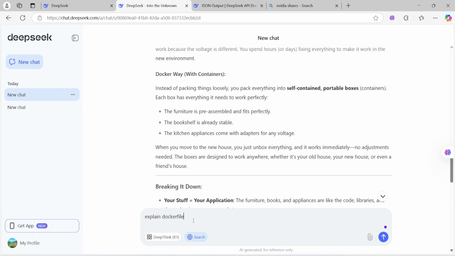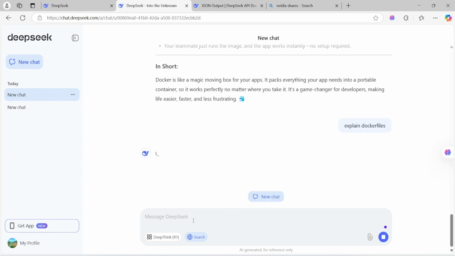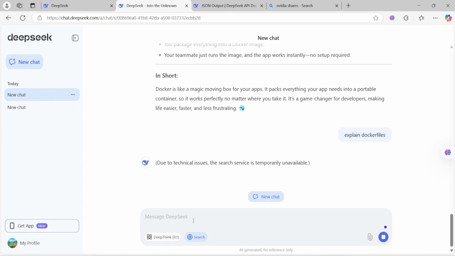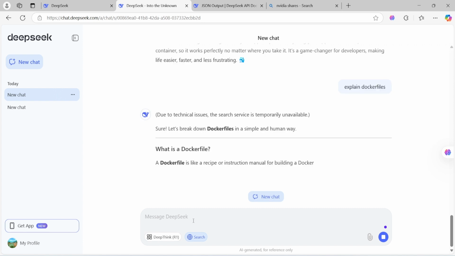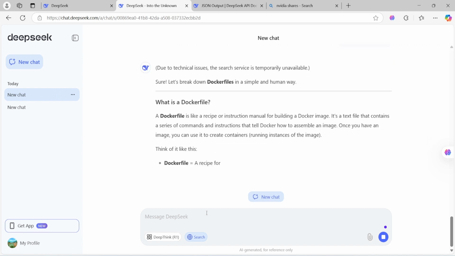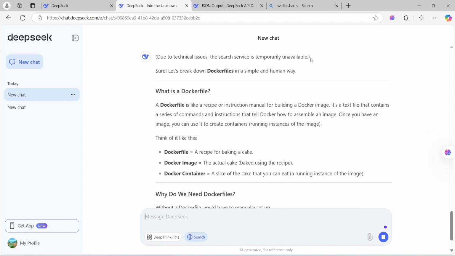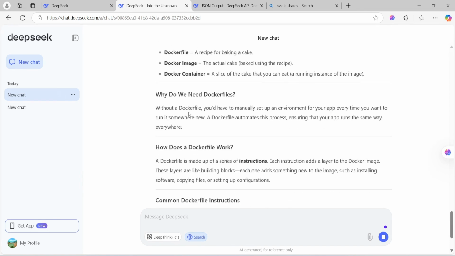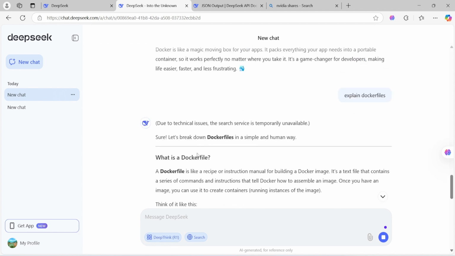Explain Docker files, right? So what we'll do, it will go to Google or the browsers and search the data from there, and it will fetch and prompt you everything. Due to technical issues the search service is temporarily unavailable, but I have tested this way before. So it will go on the internet, search, and provide you the answer. Even if you're going with the DeepThink R1, you will have a better answer for that.